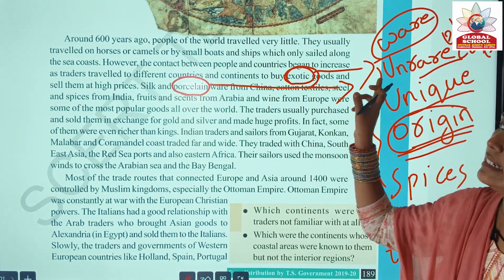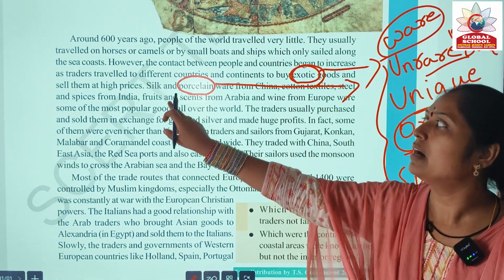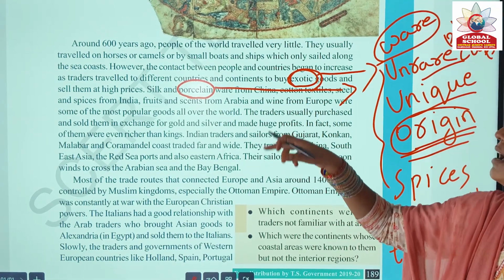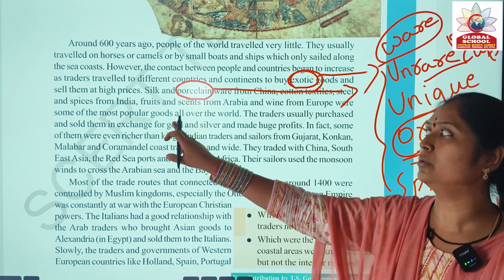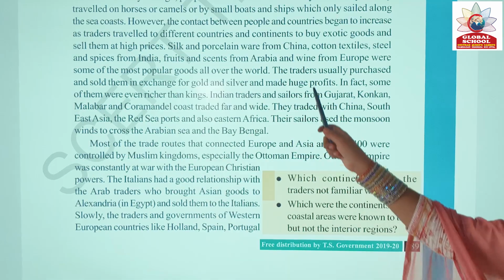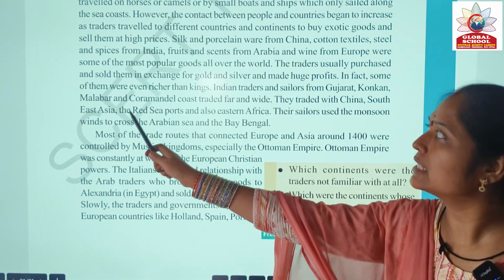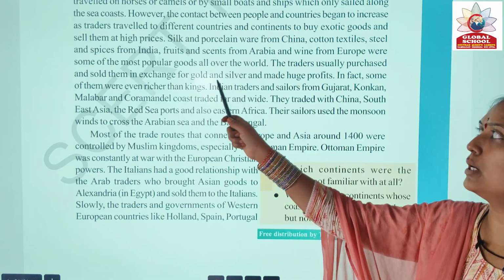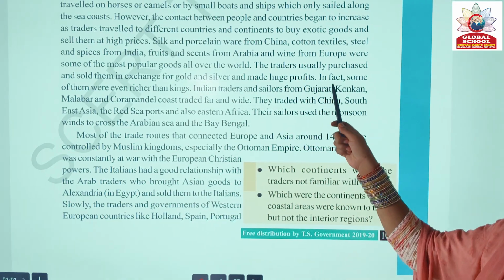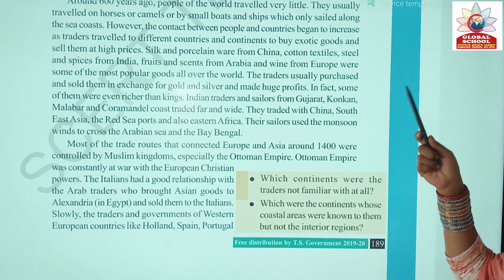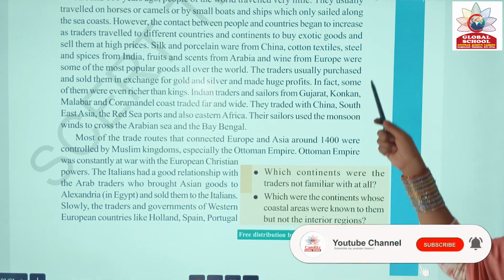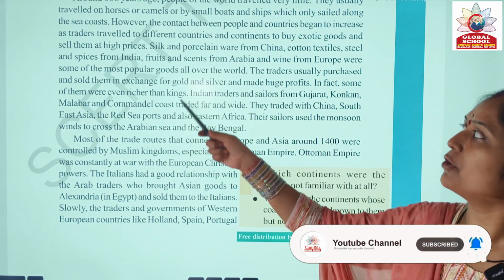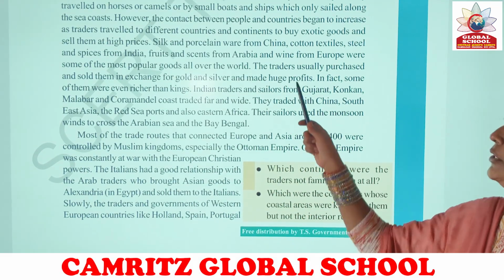Cotton textiles, steel and spices from India, fruits and scents from Arabia, and wine from Europe were some of the most popular goods all over the world. The traders usually purchased and sold them in exchange for gold and silver and made huge profits. The traders who purchased the exotic goods from different countries exchanged them for gold and silver and made huge profits.